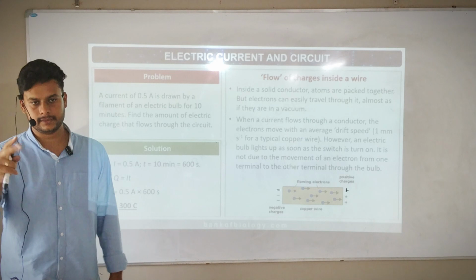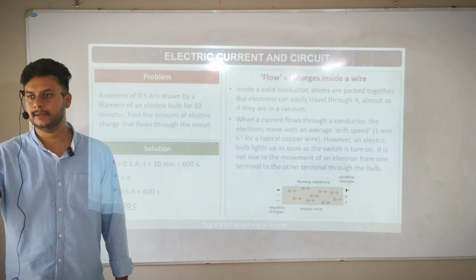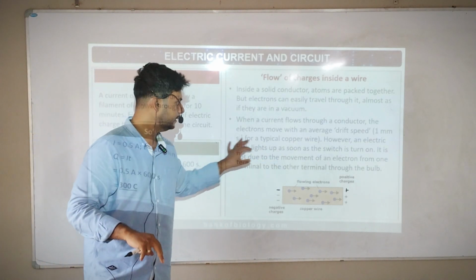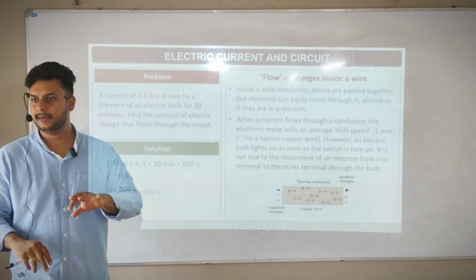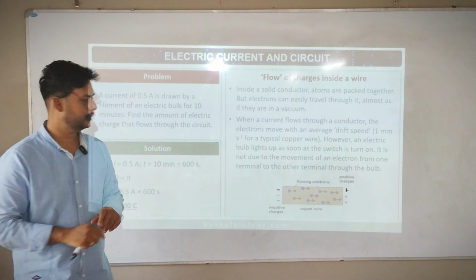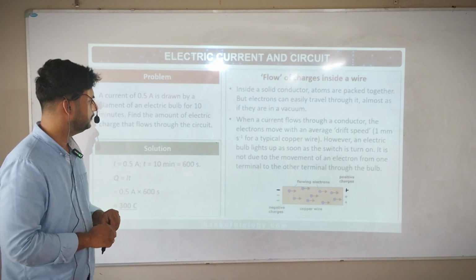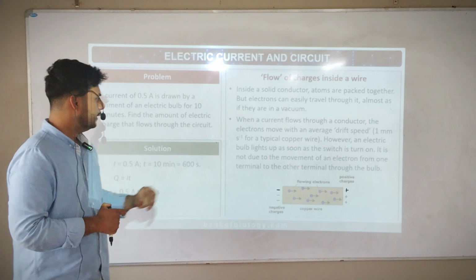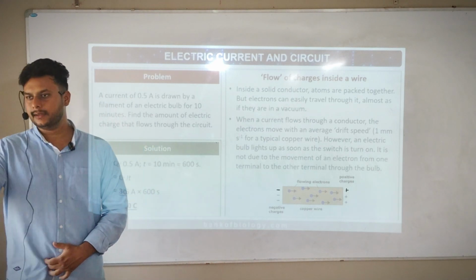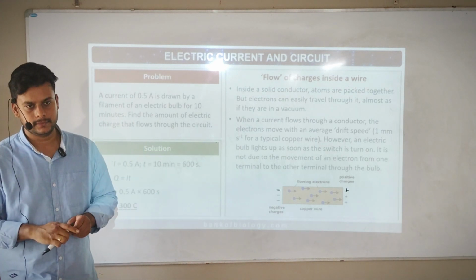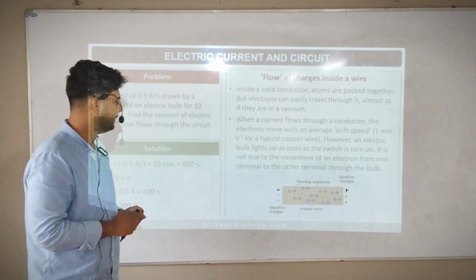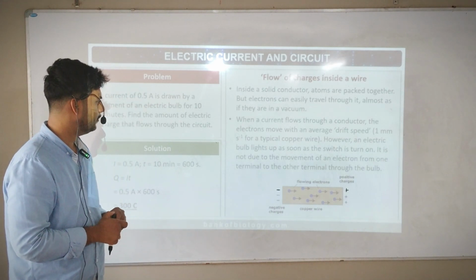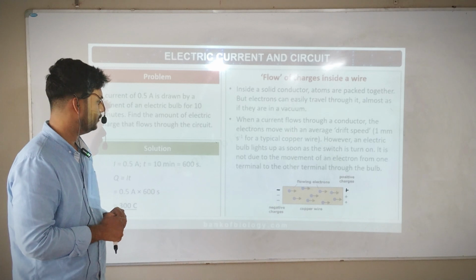As you change the wires, the drift speed will change. In copper wire, the speed is maintained. If you take any other wire, the speed might vary. Okay, next. However, an electric bulb lights up as soon as the switch is turned on. So the electric bulb will light up as soon as you start the switch, the bulb will start glowing. Okay. It is not due to the movement of electrons from one terminal to the other terminal.